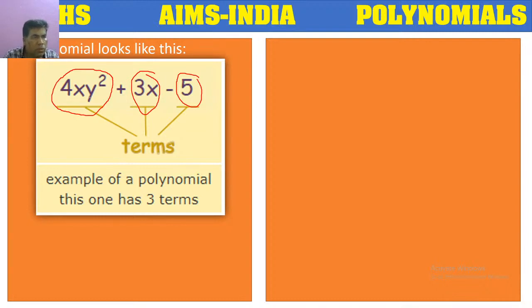So these terms are also combinations of numerals, variables and exponents. Here 4 is a numeral, x and y are the variables, to the power of 2, where 2 is an exponent. The combination of numerals, variables and exponents are combined with each other with the help of mathematical operations. So these kinds of expressions, we consider them as polynomials. Now this is an example of a polynomial having three terms.